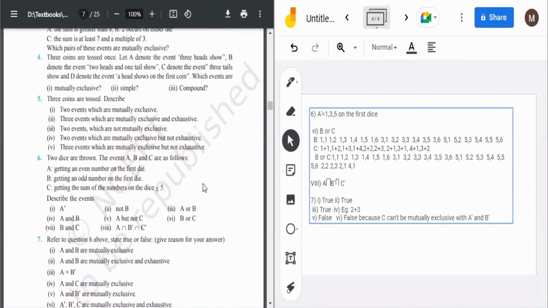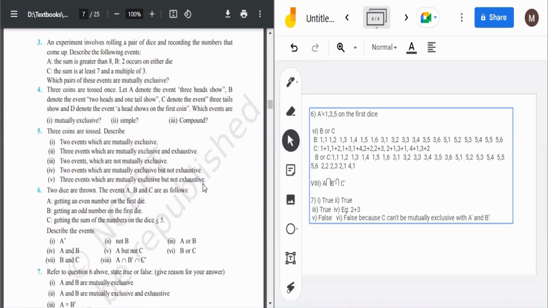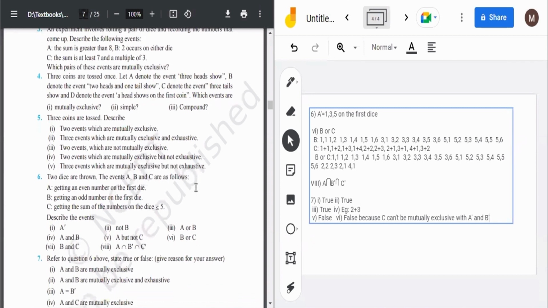which we studied in the first exercise. One more thing you have to remember: the sample space for tossing two coins, tossing three coins will come again and again. You don't have to memorize it, but you should know how to write the sample space, and that one also, playing with two dice simultaneously. There will be 36 outcomes in the sample space, from 1 comma 1 to 6 comma 6. So you have to know how to write the sample space for these types of cases, and then you can easily proceed further with the other questions. So it is actually easy, not tough.